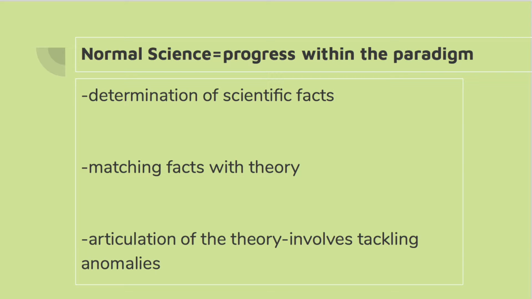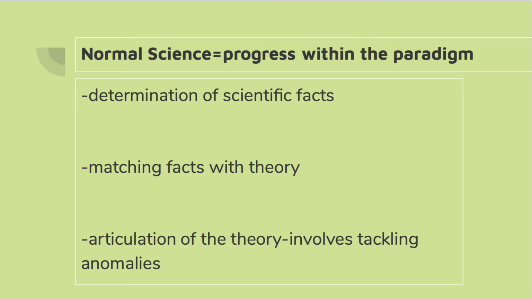So, Nicole, let's go into depth about normal science. Okay, Matthew. So you explained earlier that normal science is a period where progress is being made within the paradigm. Yes, and during a period of normal science, scientists determine facts and match them with theory. Then they articulate the theory by accounting for the anomalies that arise. I thought an anomaly is a discrepancy that calls for a scientific revolution, because when an anomaly occurs, it means that there's a problem within the paradigm. Well, Nicole, that is true, but there can be anomalies in a period of normal science until the community decides that the paradigm can no longer be expanded to explain the anomalies that arise.